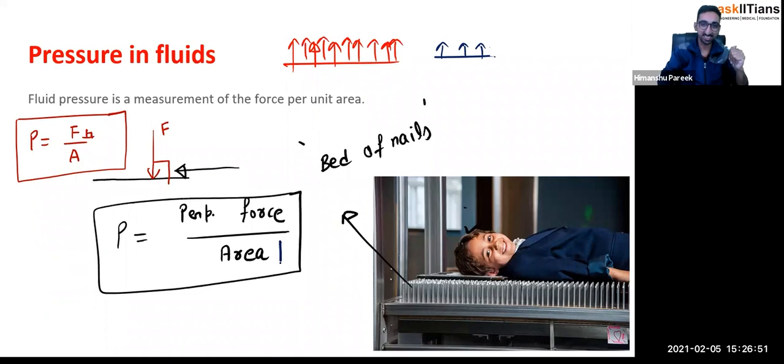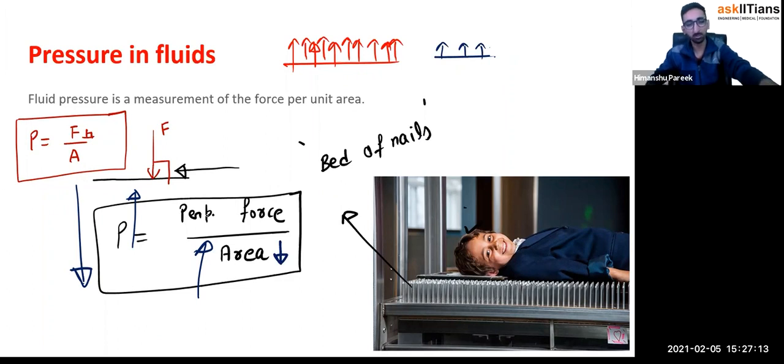This term will decrease. If this term decreases, the pressure will increase. And now he'll get hurt. So what they do basically, they use more number of nails. If they use more number of nails, then contact area would increase. And if contact area increases, the pressure would decrease. So how beautiful it is, right?